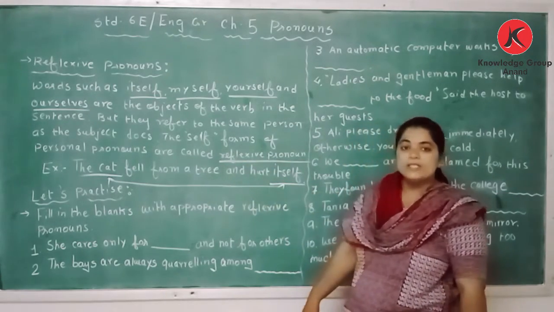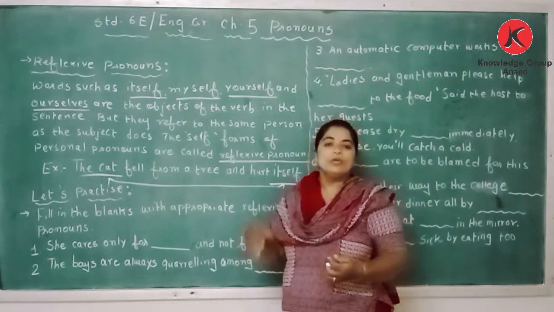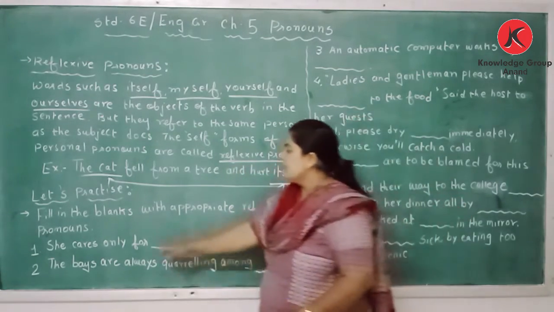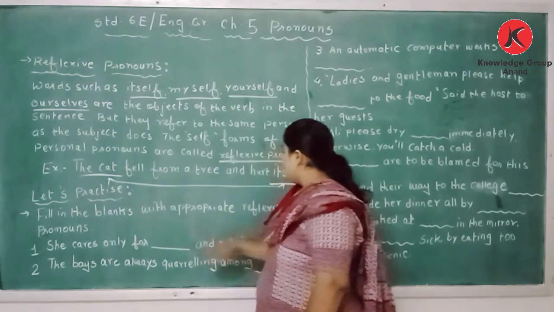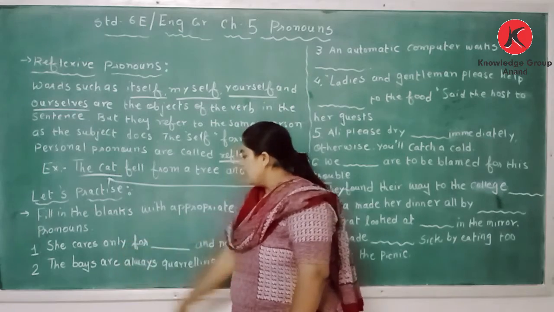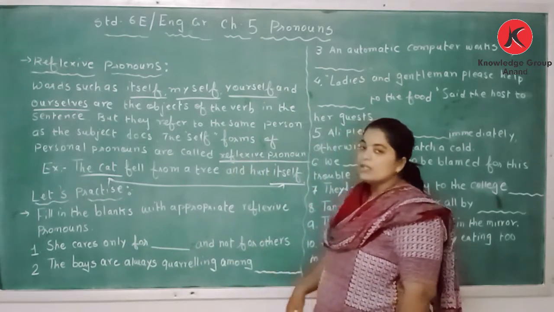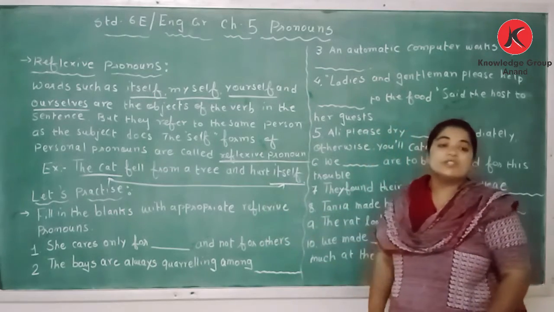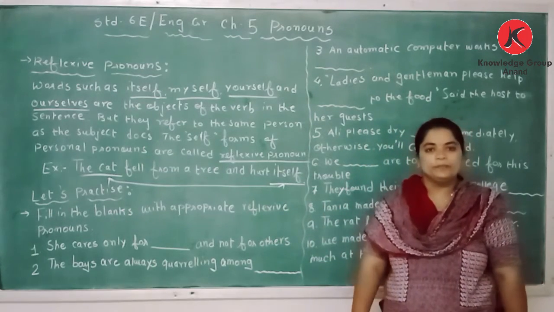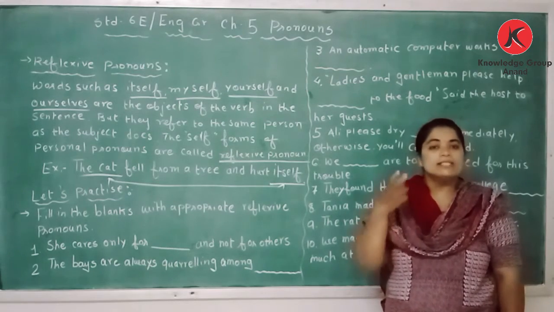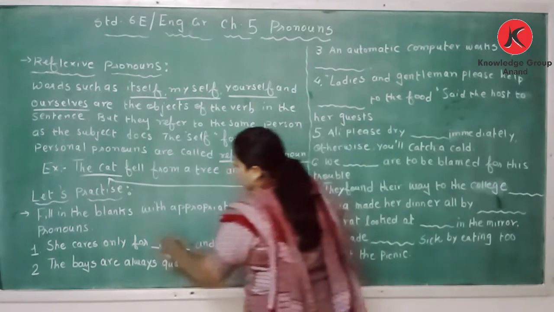Let's practice and learn more about the reflexive pronoun through the exercise. Fill in the blanks with the appropriate reflexive pronouns. She cares only for dash and not for others. Now she is third person singular, and herself is a reflexive pronoun.